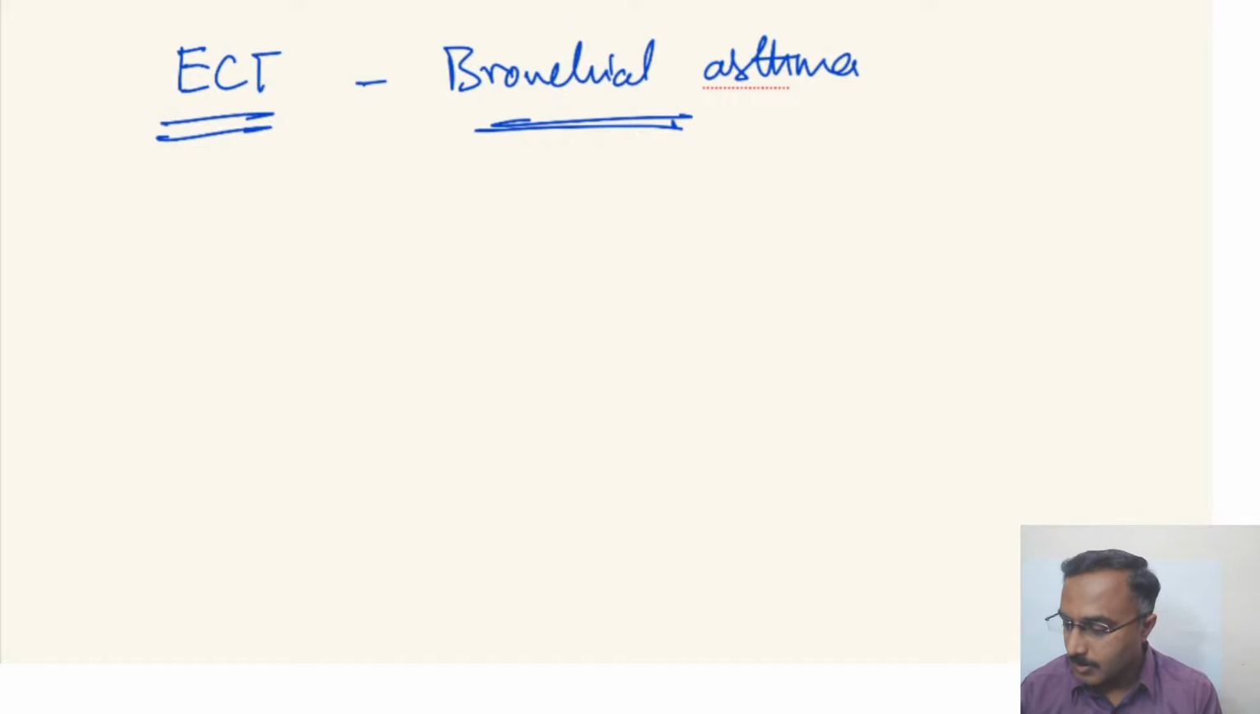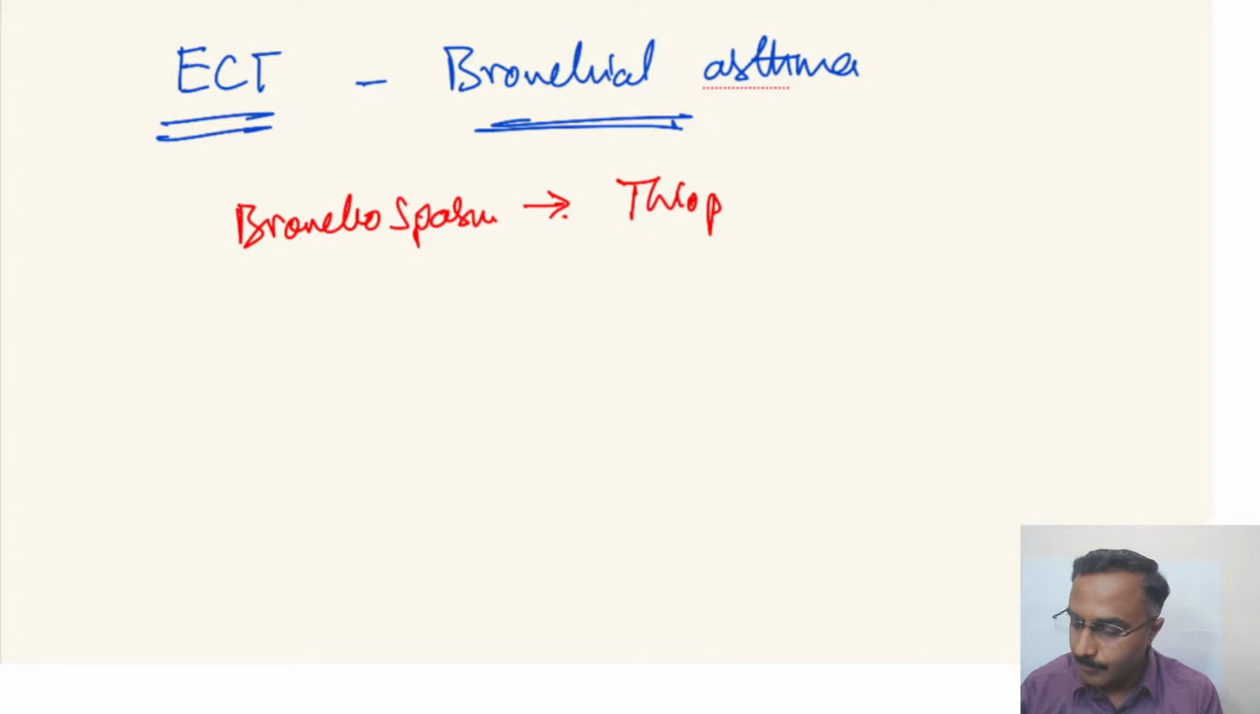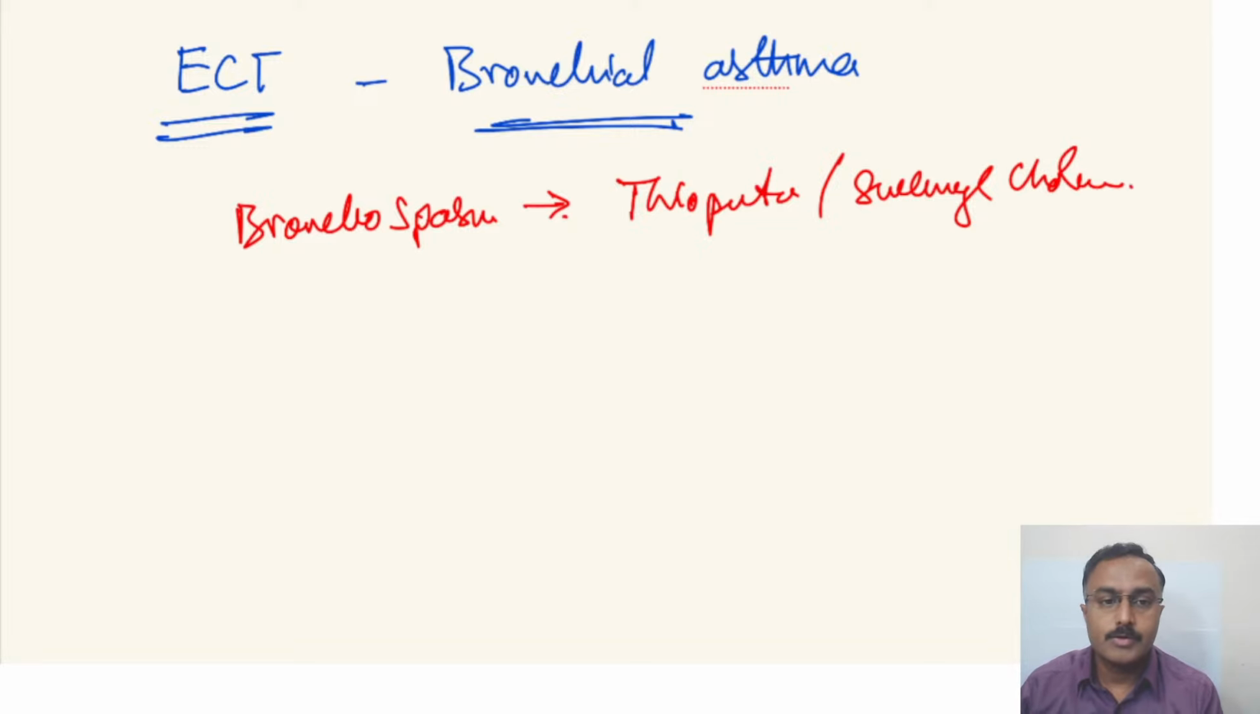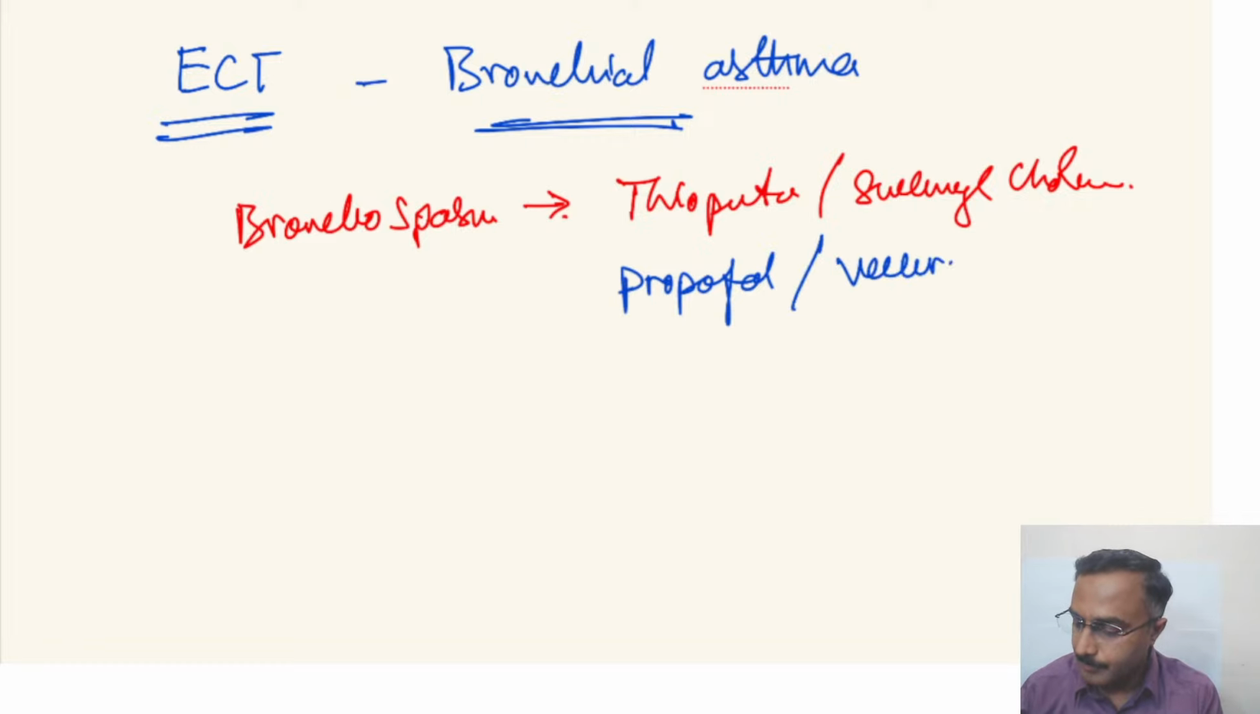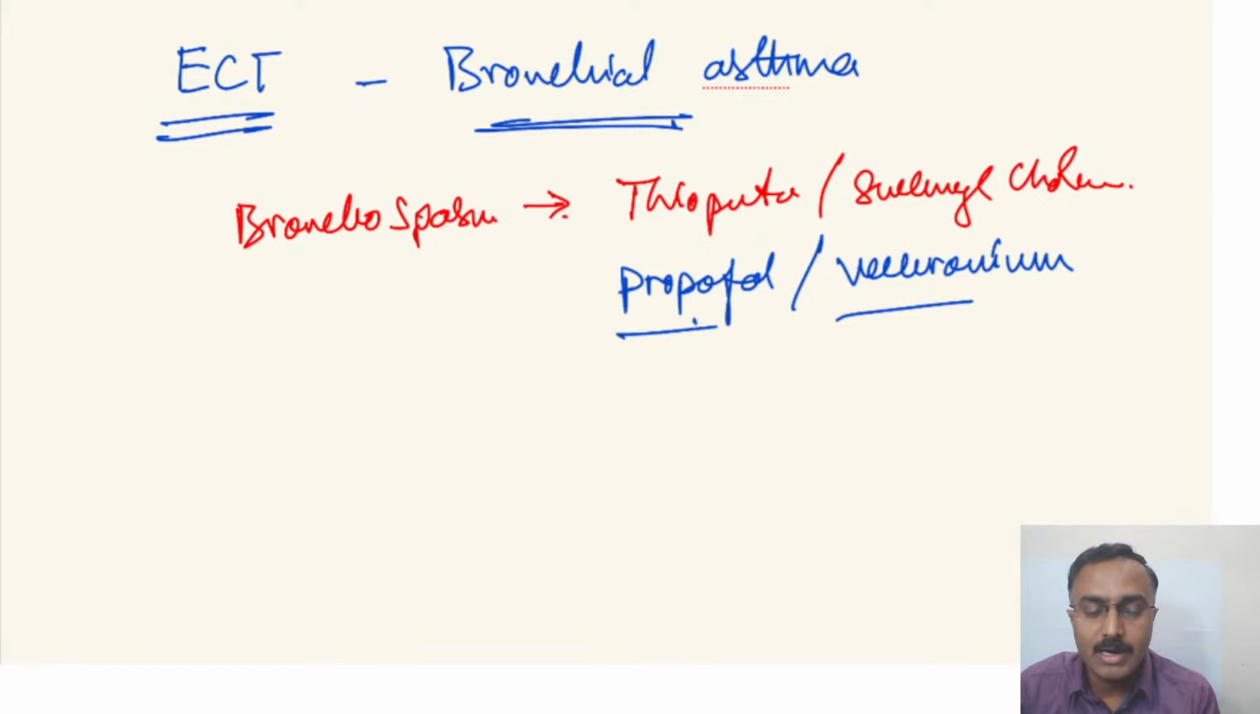The point that I am trying to bring in is that bronchial asthma gets precipitated. There occurs bronchospasm with thiopentone and succinylcholine. So the options are to replace those with propofol and then vecuronium. These are the alternate anesthetic and muscle relaxant used in cases with bronchial asthma.